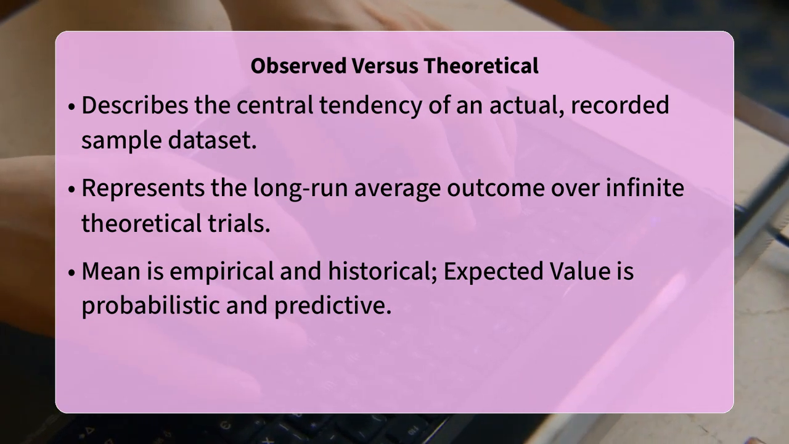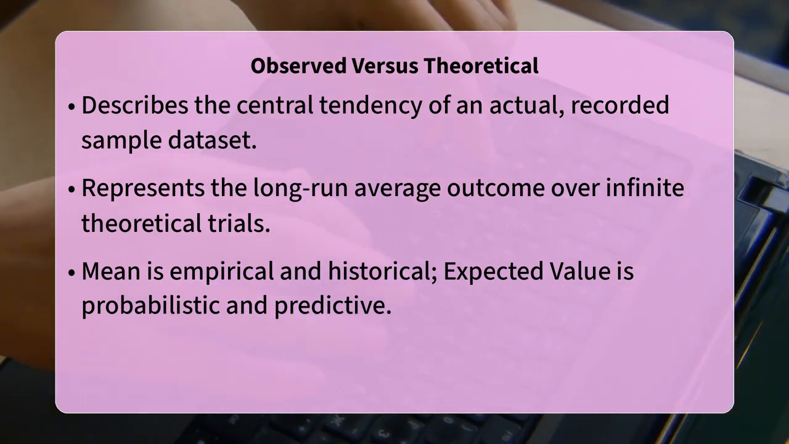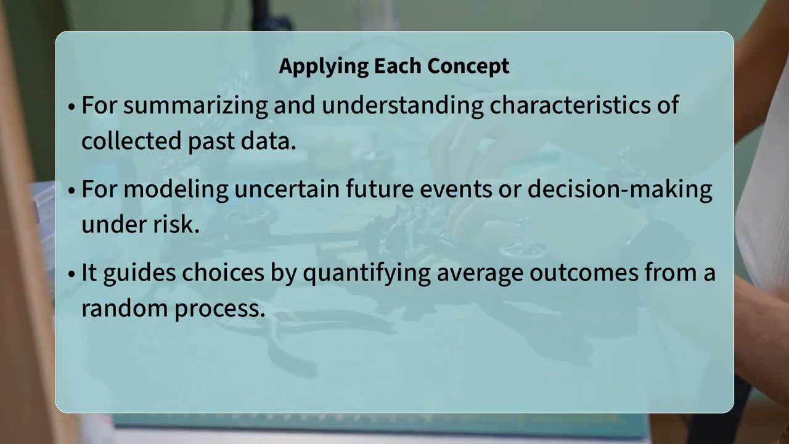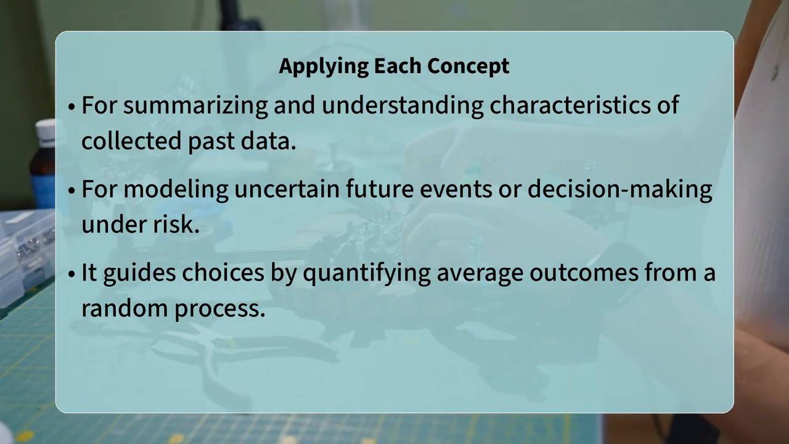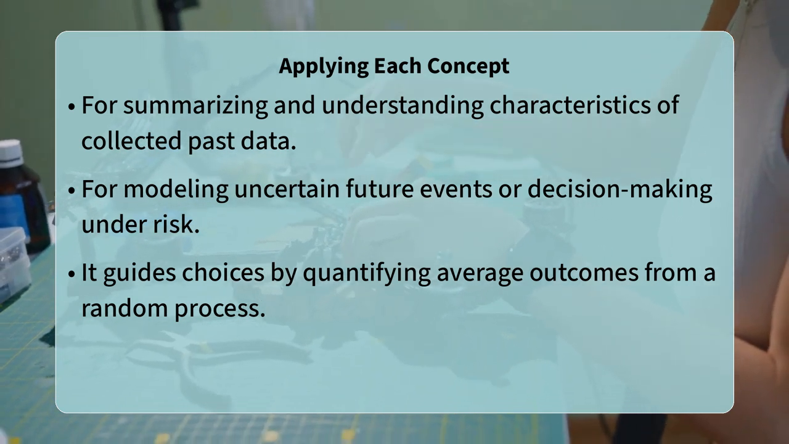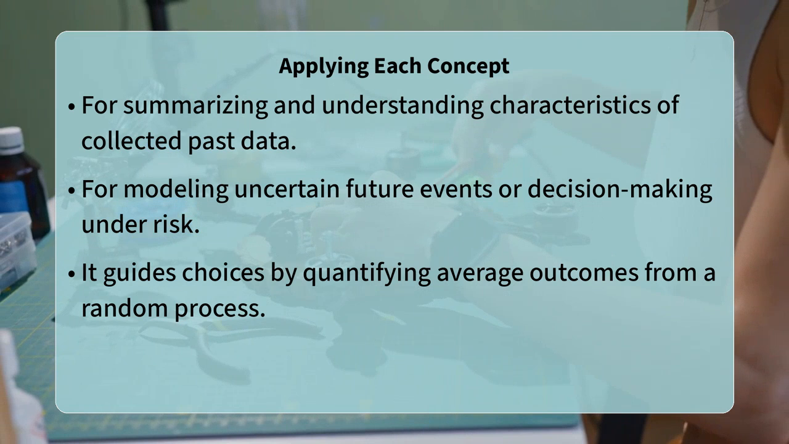Imagine a biased coin where heads appear 70% of the time. The expected value of a single flip, if heads is 1 and tails is 0, would be 1 times 0.7 plus 0 times 0.3, which equals 0.7.